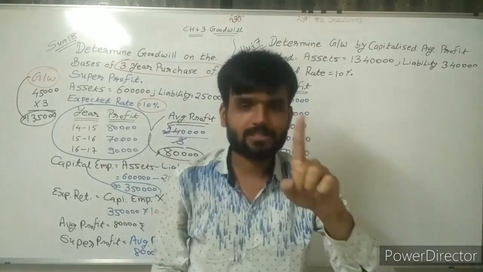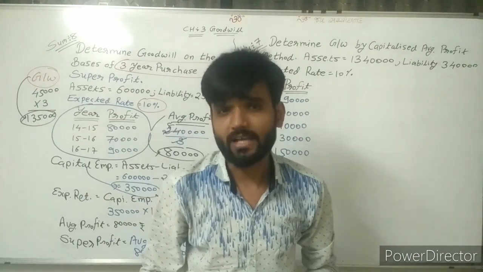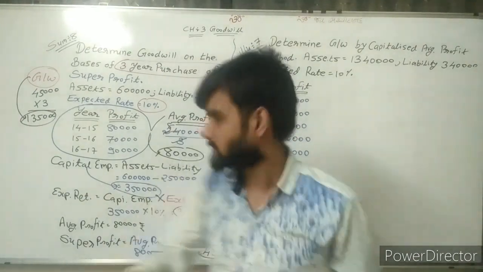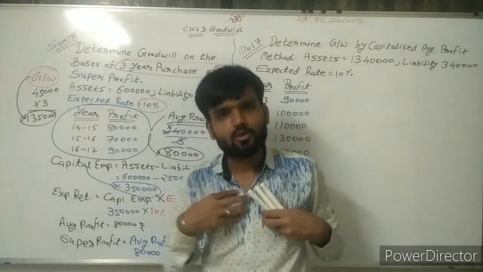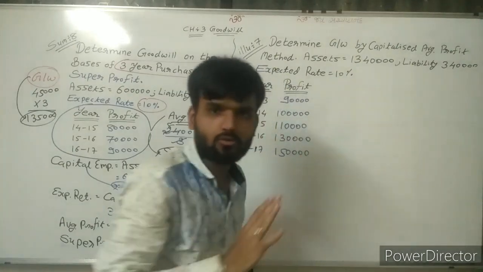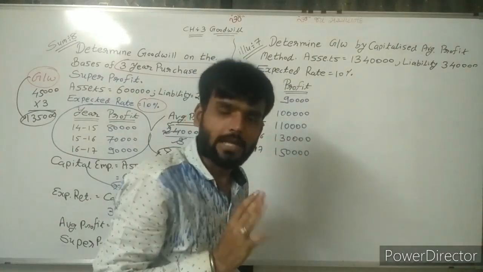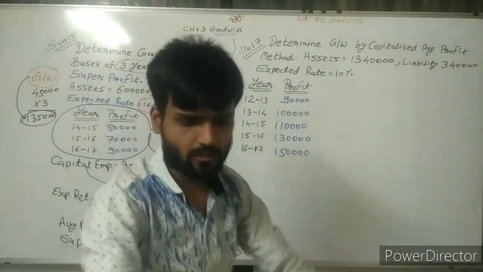And first I am taking capitalization of super profit. Why? Only and only because here we know how to find super profit. So up to this step we need to do here, and it will be easy for you. So first of all, fast calculation.